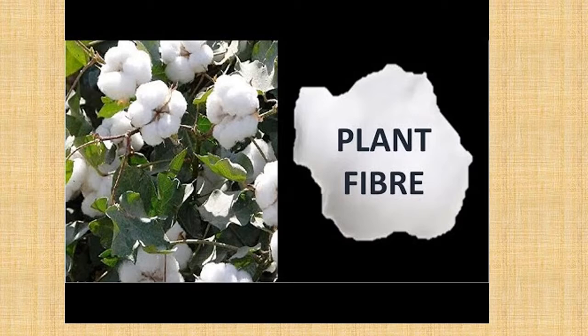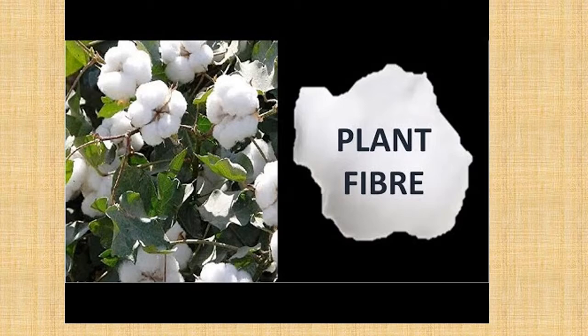So first we'll discuss plant fiber. The fibers which are obtained from plants are known as plant fibers. Plant fibers are classified into different categories on the basis of their parts, like fruit fiber, stem fiber, leaf fiber.